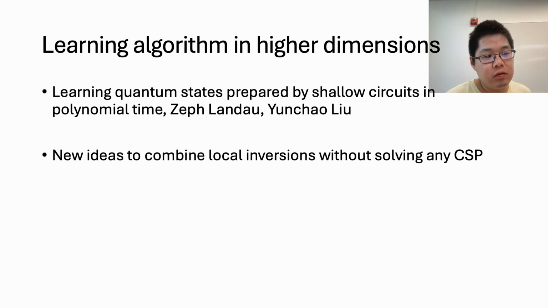This was initially left as an open question, but recently it was solved in this new paper by me and Zeph called Learning Quantum States Prepared by Shallow Circuits in Polynomial Time, where we introduced some new ideas to combine local inversions without solving any constraint satisfaction problem. And that's the reason that it can work in higher dimensions. So check it out if you're interested.